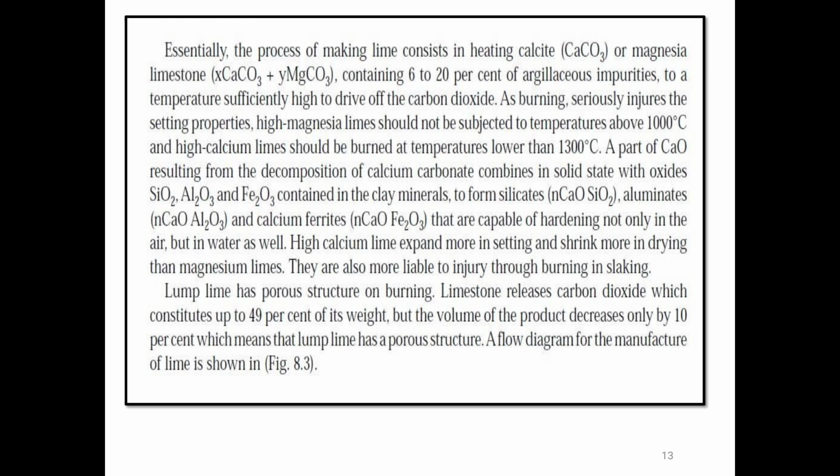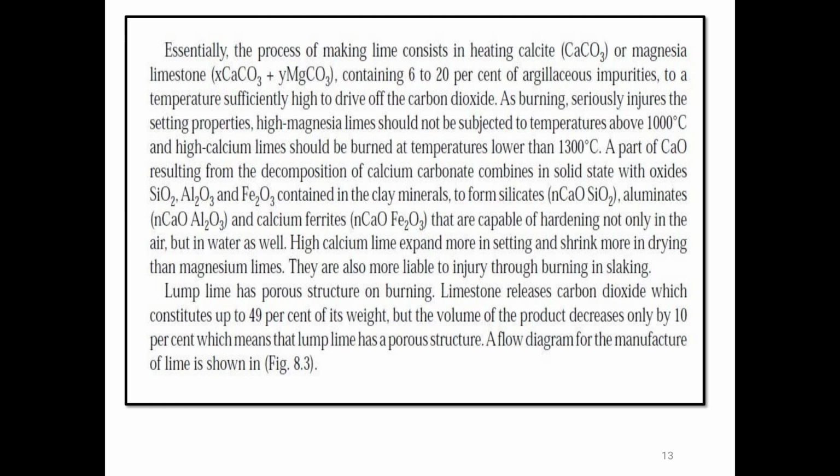Essentially, the process of making lime consists in heating calcite or magnesia limestone containing 6 to 20% of argillaceous impurities to a temperature sufficiently high to drive off the carbon dioxide, as overburning seriously injures the setting properties.